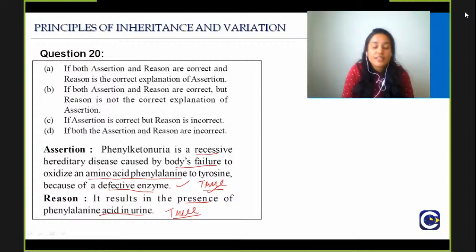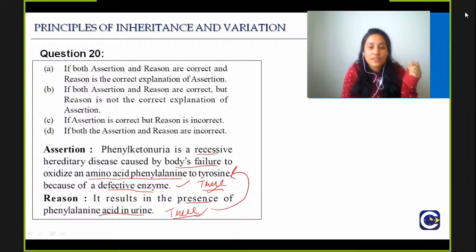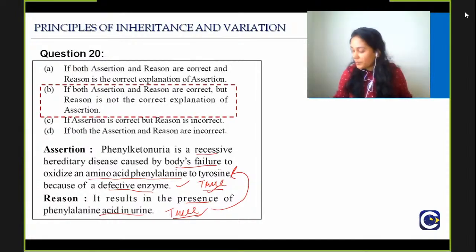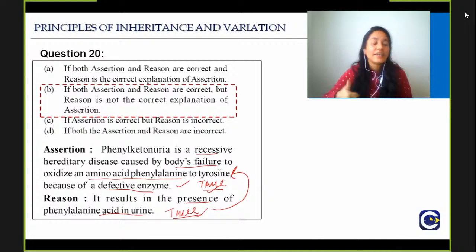So both assertion and reason are true, but this is not the explanation for this. Okay, the presence of phenylalanine in urine is kind of a result of phenylketonuria. This is not the correct explanation. That is why the right answer here is option number B. So all those who have answered option number D, which is almost half of you, is it clear? Okay, both are correct. You just need to go through and revise these genetic disorders and see what they are caused by. It is a very straightforward question.